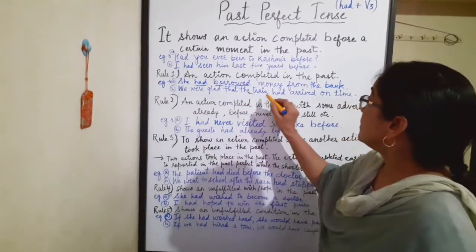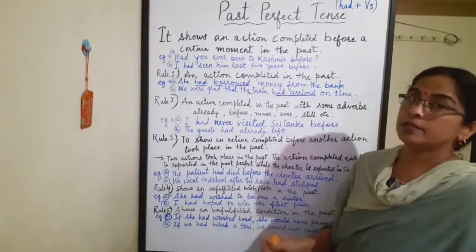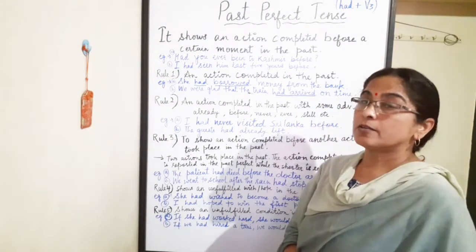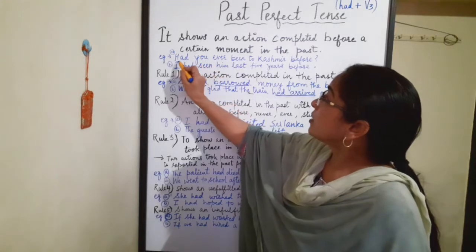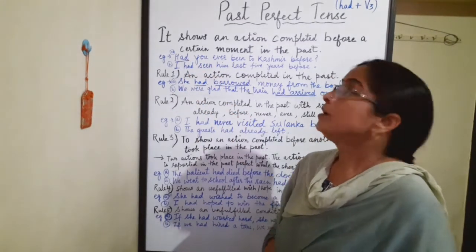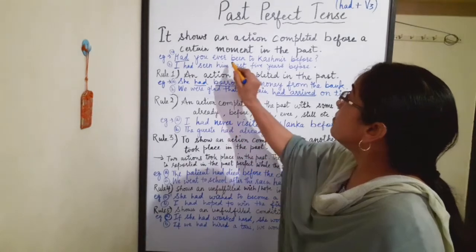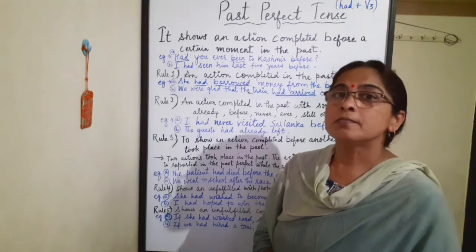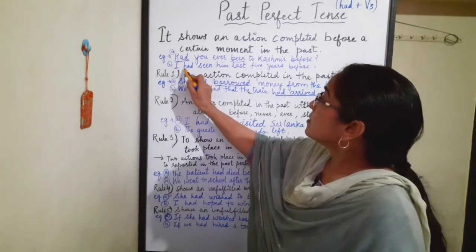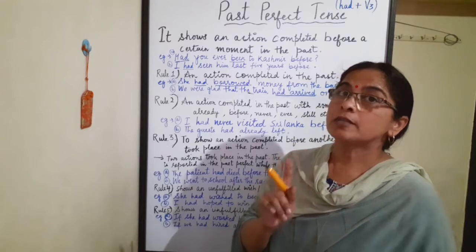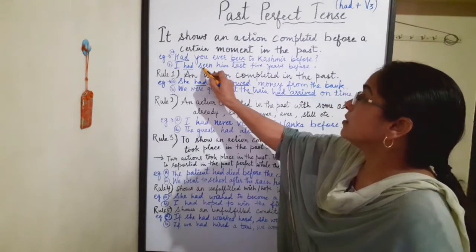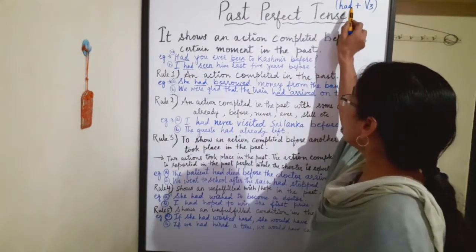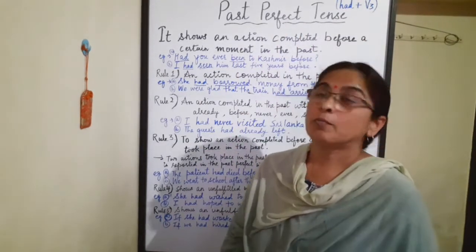We were glad that the train had arrived on time. Had arrived tells us about the action which is completed. Here also had is used for past perfect tense, and been is the third form of is, was, been. And here also, in the second example, had tells us about the past perfect, and seen is the third form of see, saw, seen. So here we are using had along with the third form of the verb.